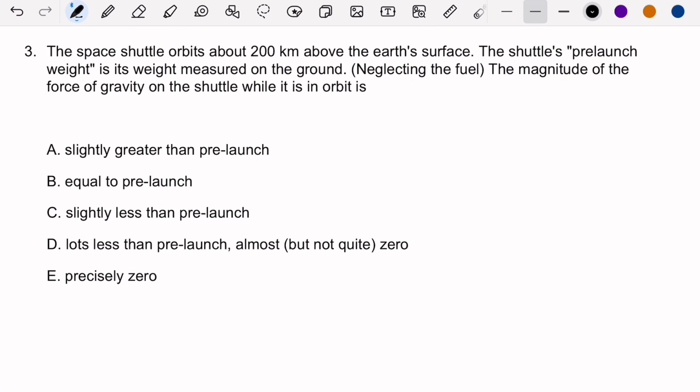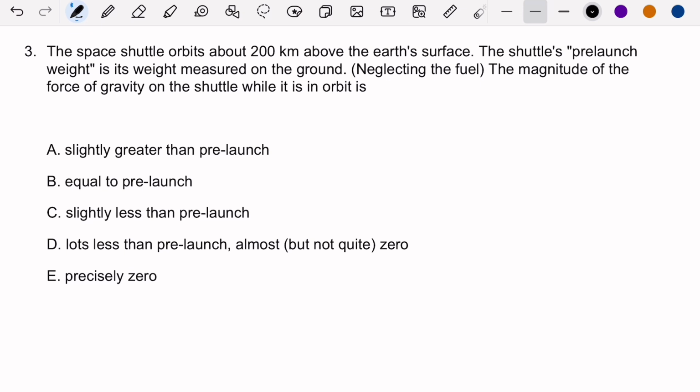Number 3. The space shuttle orbits about 200 kilometers above the Earth's surface. The shuttle's pre-launch weight is its weight measured on the ground, neglecting fuel. The magnitude of the force of gravity on the shuttle while it is in orbit is.